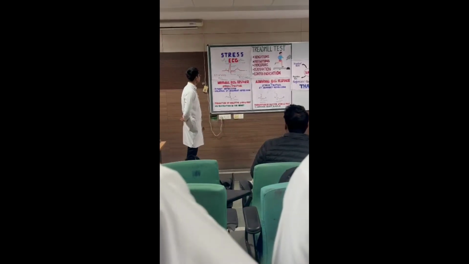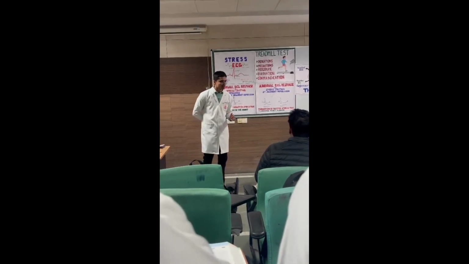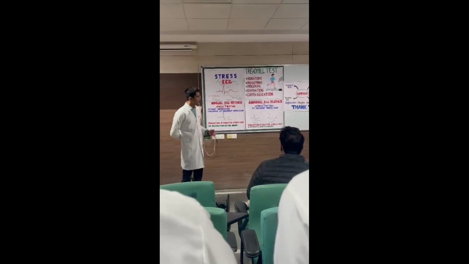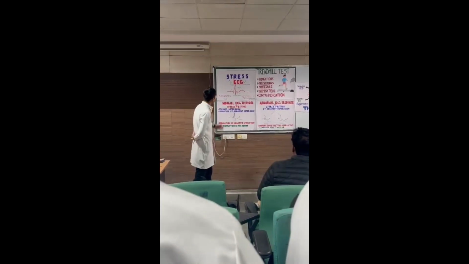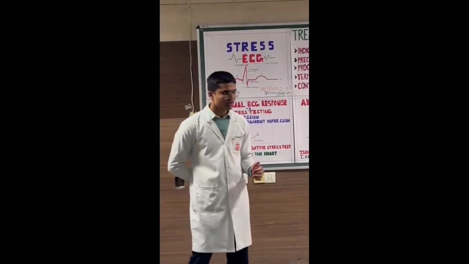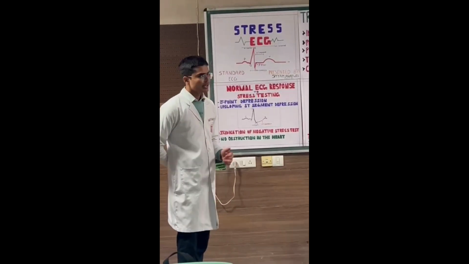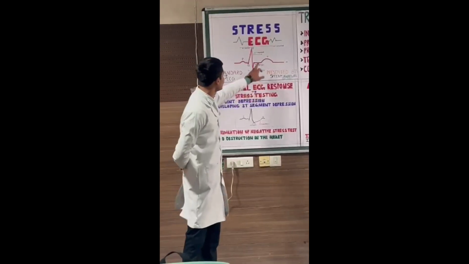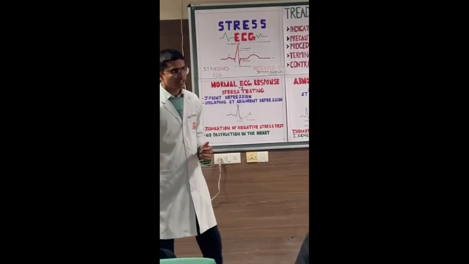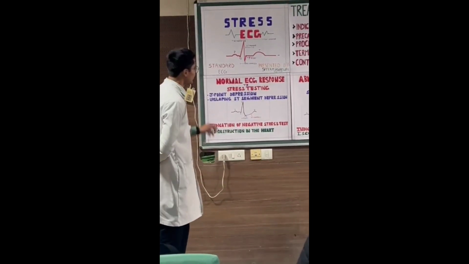In standard ECG, we have the P wave, which is the first wave of the ECG, and it is produced due to the depolarization of atrial muscles, and the duration of the P wave is 0.1 second. Then we have the QRS complex, which is produced due to the depolarization of ventricular muscles, and the duration of the QRS complex is between 0.08 to 0.1 second. Then we have the T wave, which is produced due to repolarization of ventricular muscles, and the duration of the T wave is 0.2 seconds.